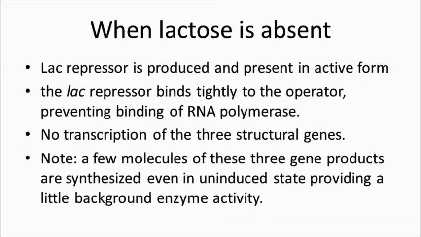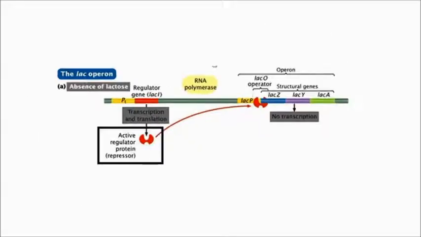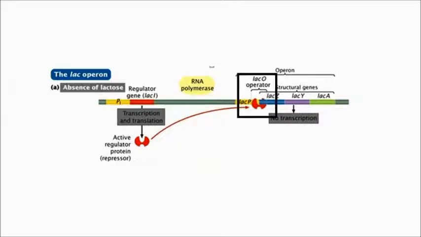Now, what happens when lactose is absent or is present in a very low amount? The lac repressor is produced and it's present in its active form. And this lac repressor binds tightly to the operator. And since the promoter and operator sites are overlapping, the binding of lac repressor to the operator prevents the binding of RNA polymerase to the promoter. So there is no transcription of the three structural genes.